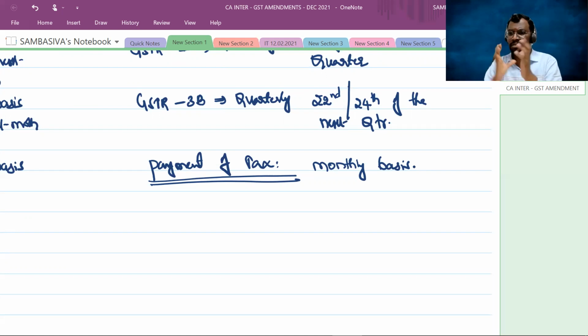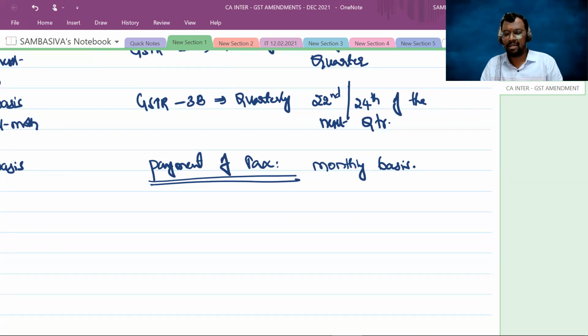After discharging the output tax liability with the help of the input tax credit, whatever output tax liability is left over will be paid through the e-cash ledger. And after the payment of that liability, he will finally file the GSTR 3B. So the due date for the filing of the GSTR 3B ultimately becomes the due date for the payment of the taxes. There is no separate due date for the payment of taxes under GST. We have already learned that.